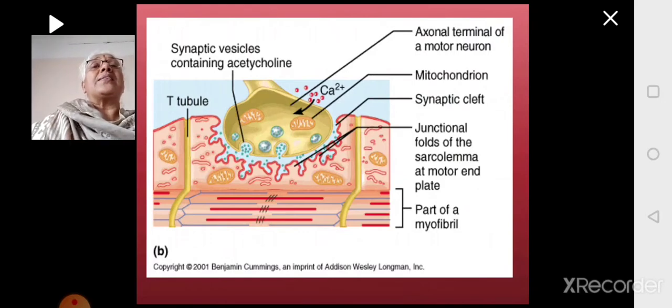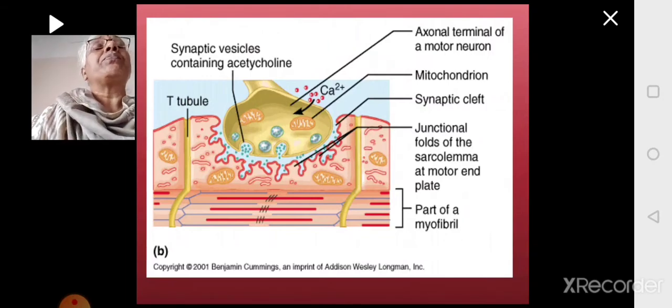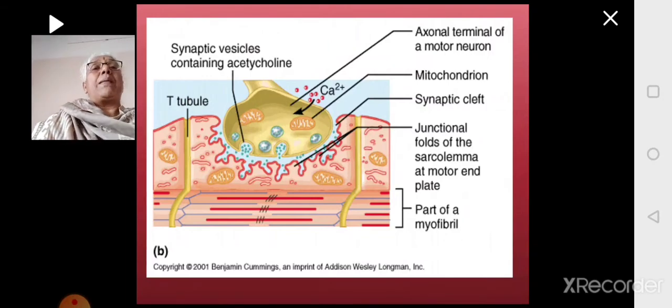The synaptic vesicles will fuse to the membrane of the axon terminal. This is called the presynaptic membrane. The space between the nerve end and the muscle membrane is the synaptic cleft.